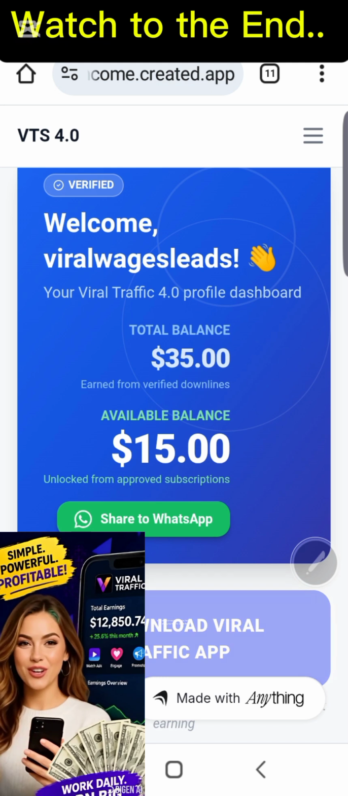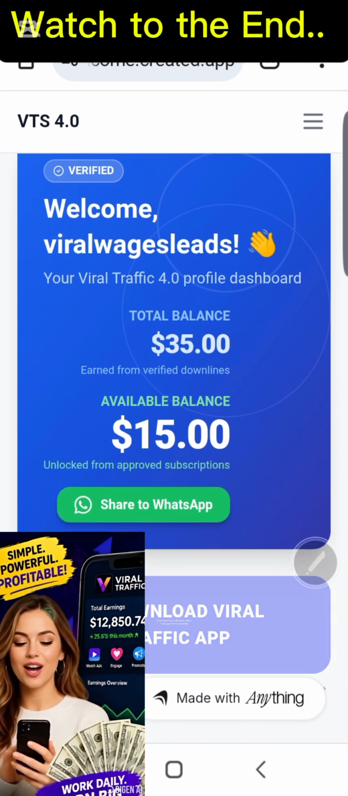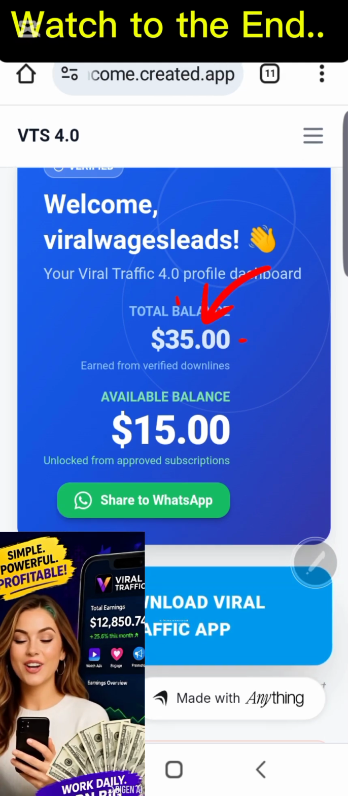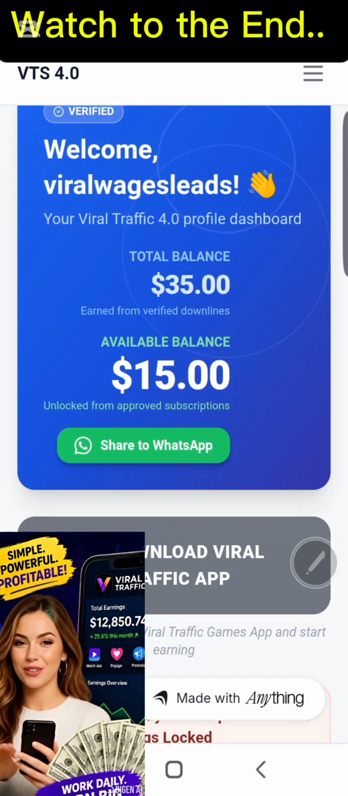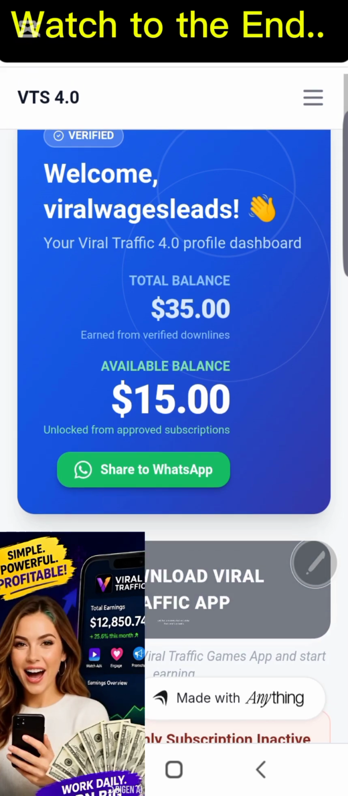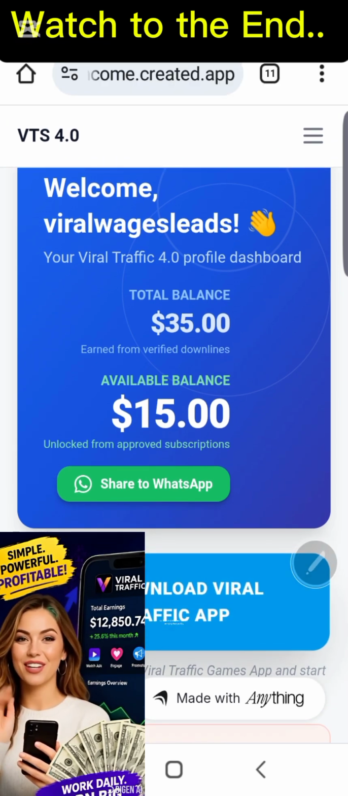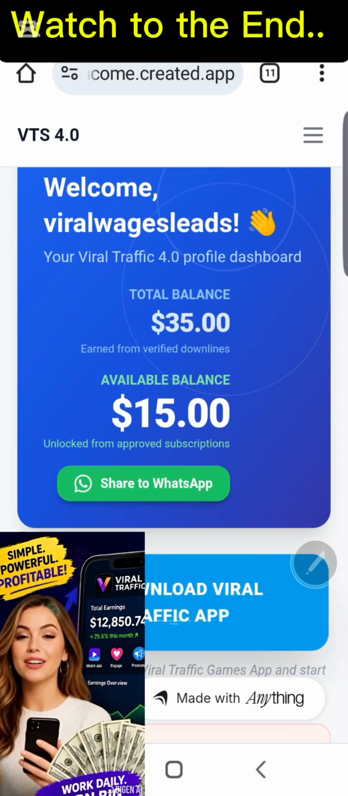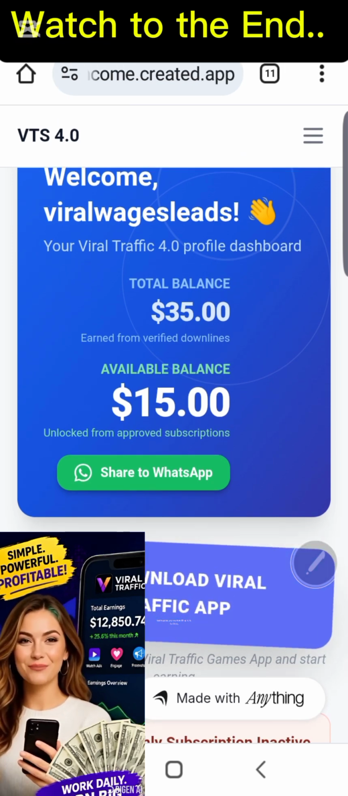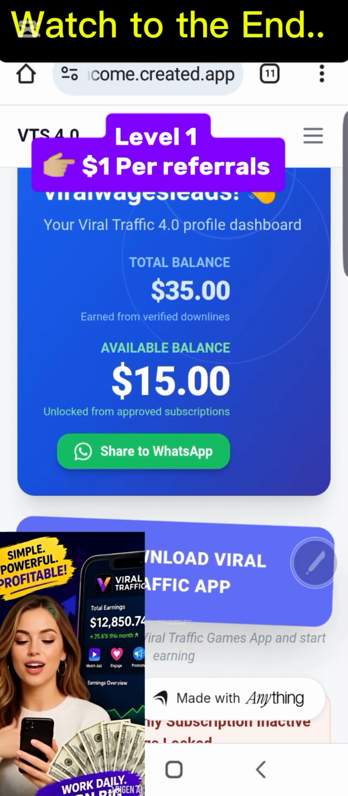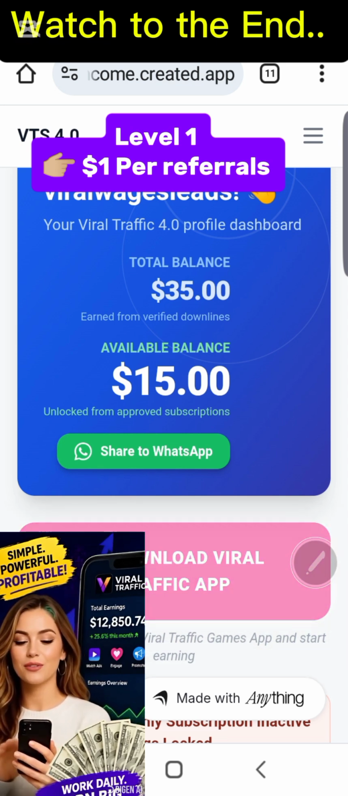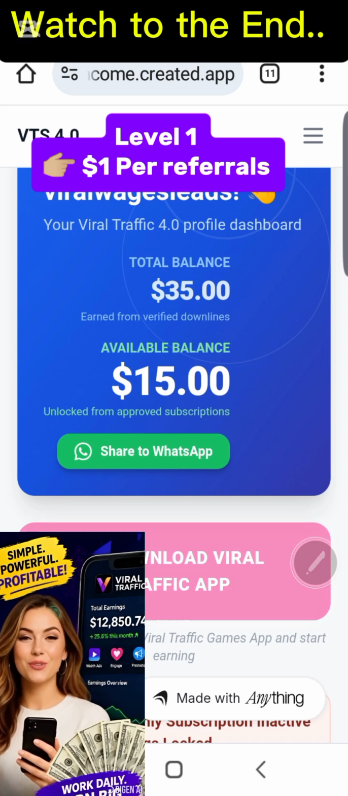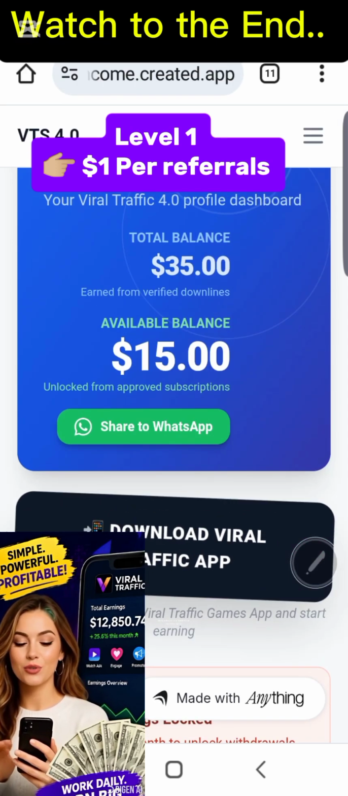To activate your subscription, before I show you, I want to clarify the difference between the total balance and the available balance. Here, the total balance means the total number of your network, and that is everyone joining from level 1 to level 5. As they are joining and verifying their profile, that is going to pay you from $1 down to 15 cents. In level 1, you're going to be earning $1 for every direct referral, while level 2 is the downlines of your direct referrals.